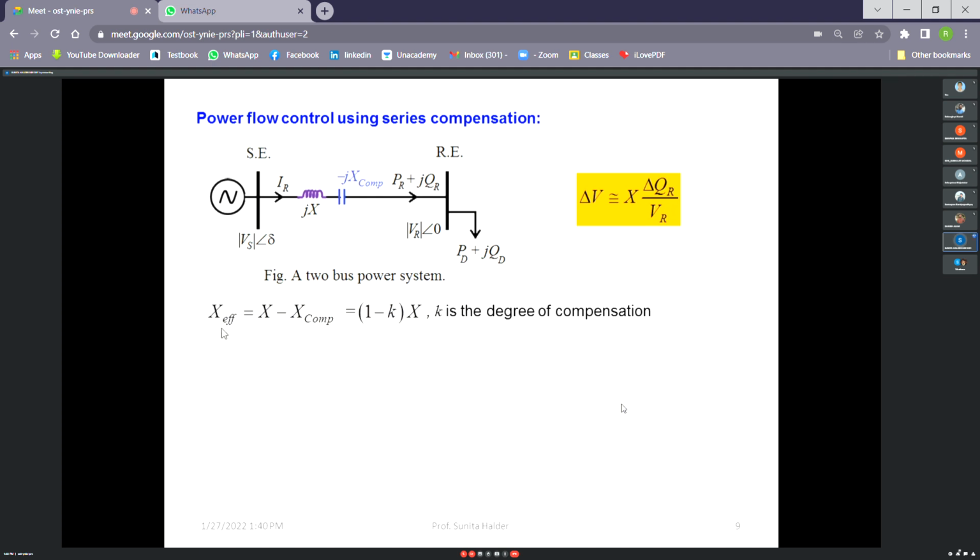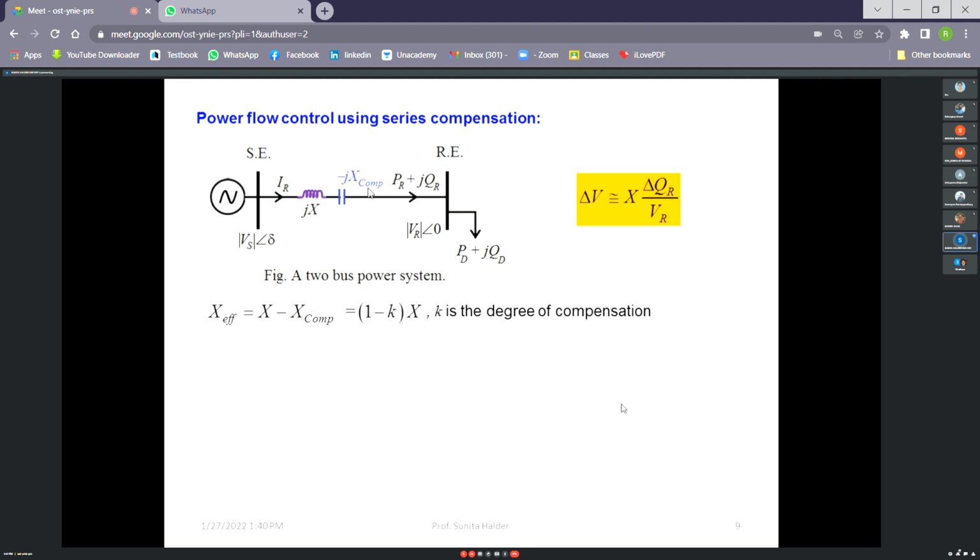So what will be the effective compensation? X minus X com. Here I am assuming that the reactance supplied by the series compensating capacitor is minus jX com. Now ideally this X com may be equal to X. Then what will happen? If X com equals X, then there will be series resonance. If it is series resonance, then the current will be huge, infinite in this case, and all the power will be absorbed in the transmission line in terms of loss. No power will be transferred to the load. So that is not preferable.